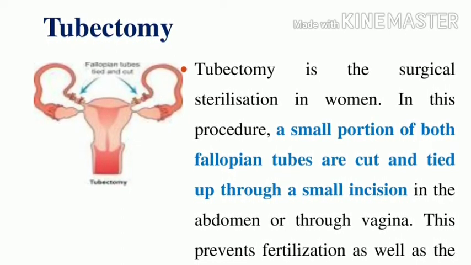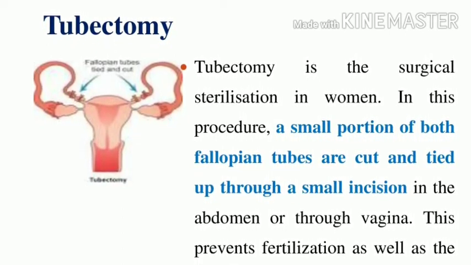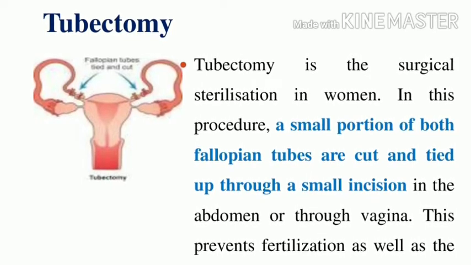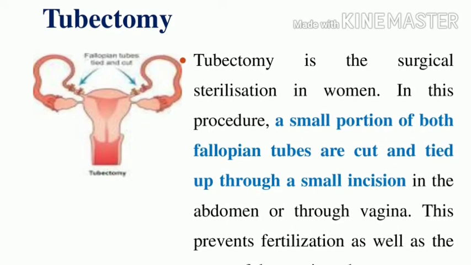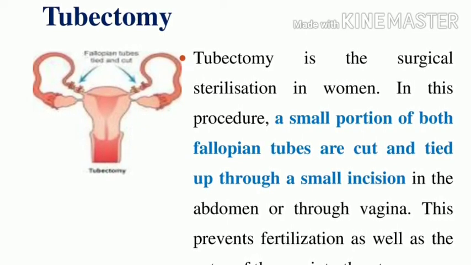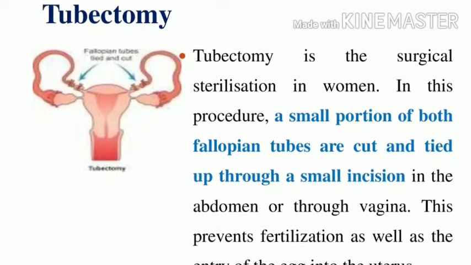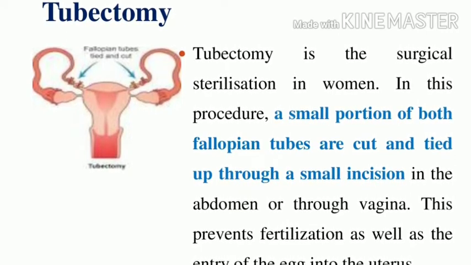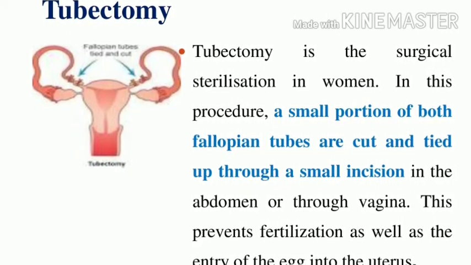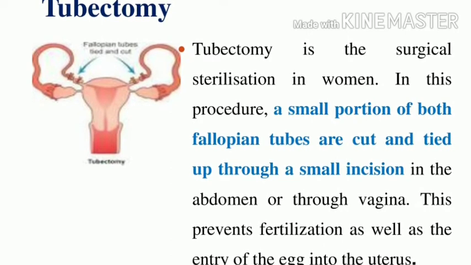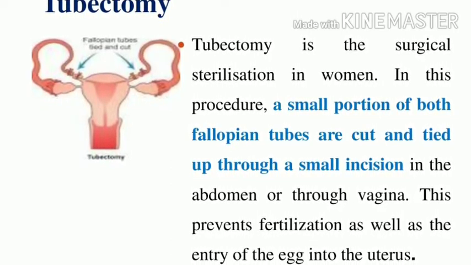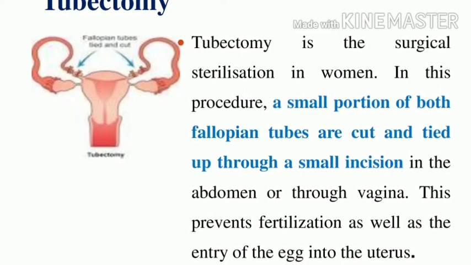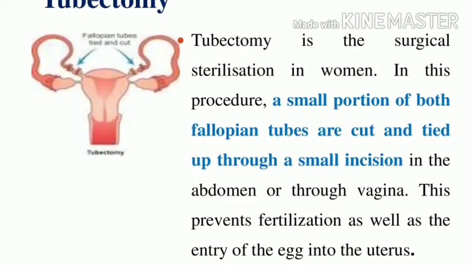A small portion of both fallopian tubes is cut, and then tied up through a small incision in the abdomen or through the vagina. In this way it prevents fertilization as well as the entry of the egg into the uterus.